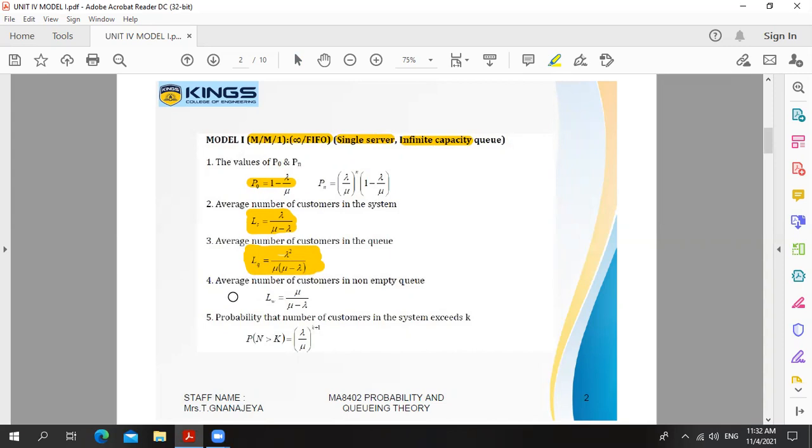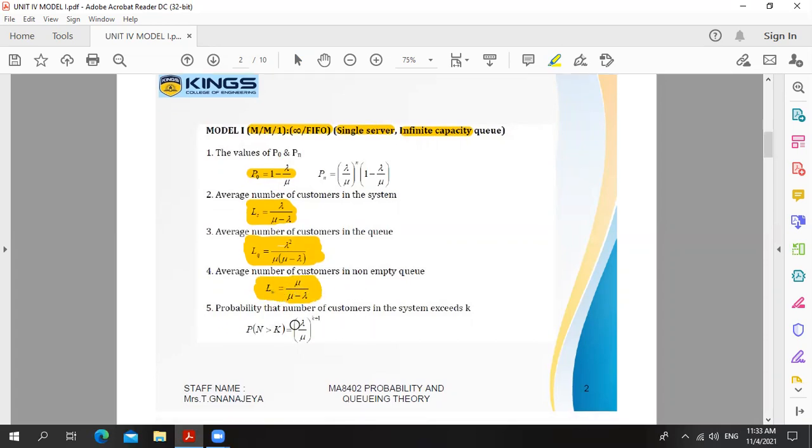Fourth formula, average number of customers in a non-empty queue. In the third formula also, we gave the formula for the number of persons in the queue. The fourth one is also the number of persons in the queue. What is the difference between the third and fourth formula? Particularly in the fourth formula, the queue is non-empty. It means some persons are waiting in the queue. It is denoted by LW. The formula for LW is mu divided by mu minus lambda.